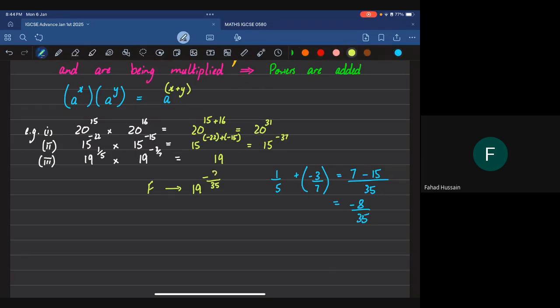So that is why Fahad and everyone else is wrong and I'm right, as always. Fahad, you shouldn't make these types of careless mistakes. Nonetheless, the answer is 19 raised to the power minus 8 over 35.